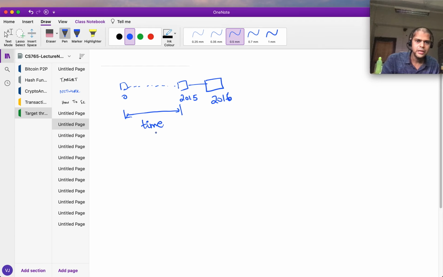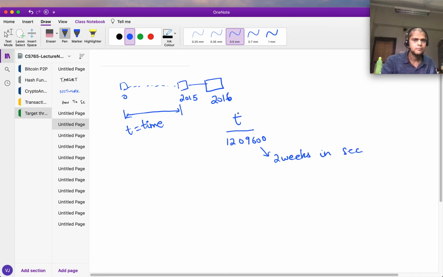So you look at this time, let's say this is some t, the time taken to generate this many blocks, and you compare that to 2 weeks, which in seconds is this much. If it is exactly equal to this, you don't have to change the target.